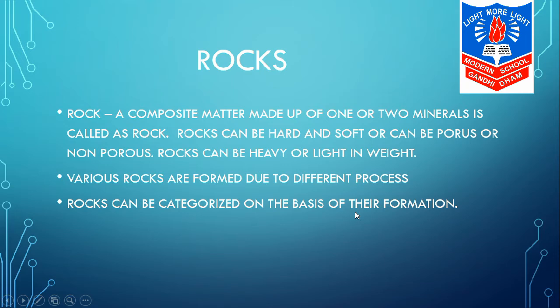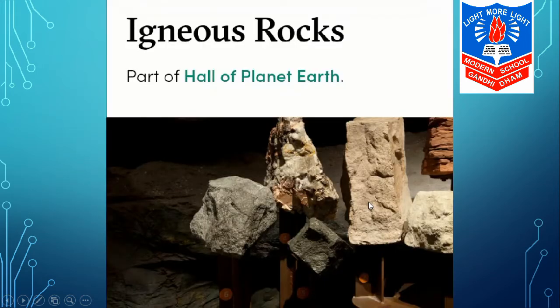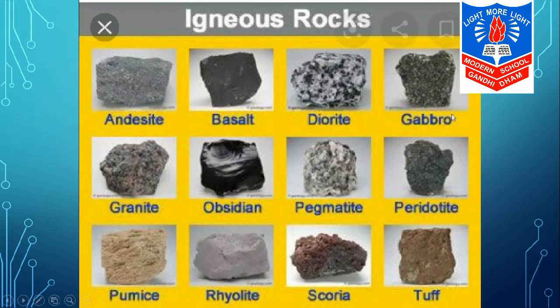Various rocks are formed due to different processes. Rocks can be categorized on the basis of their formation. We have three main types of rocks. The first is igneous rocks, the second is stratified rocks, and the third is metamorphic rocks. So first we will move with igneous rocks. Here are examples of the different types of igneous rocks: basalt, rhyolite, and tuff.